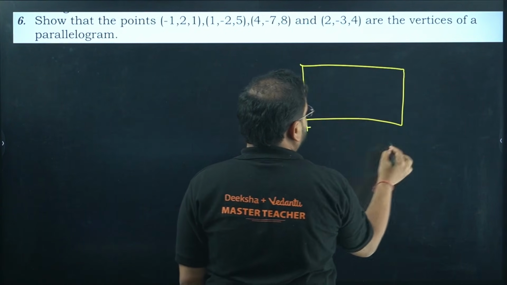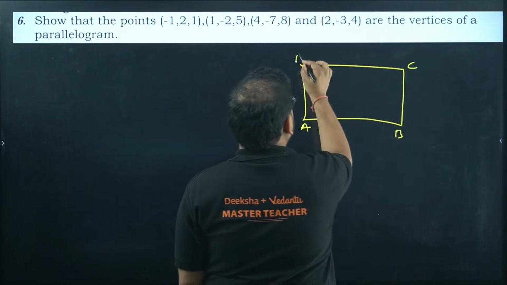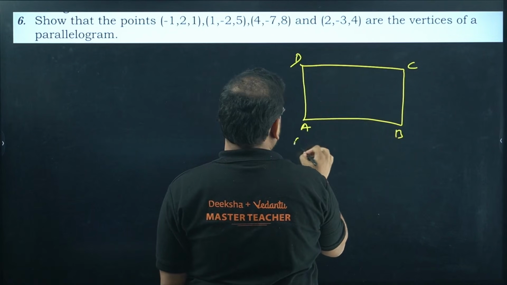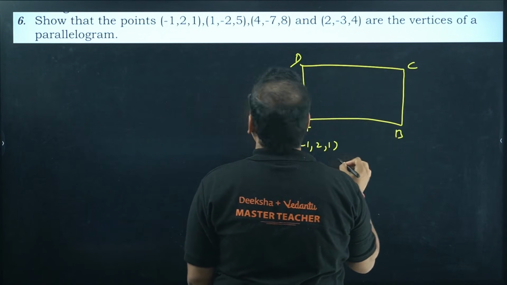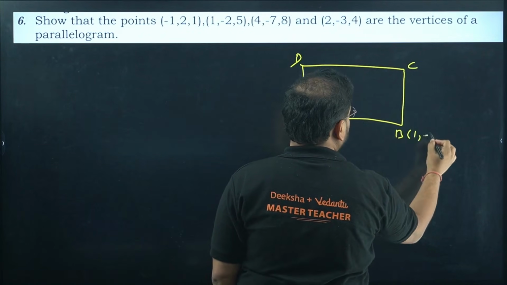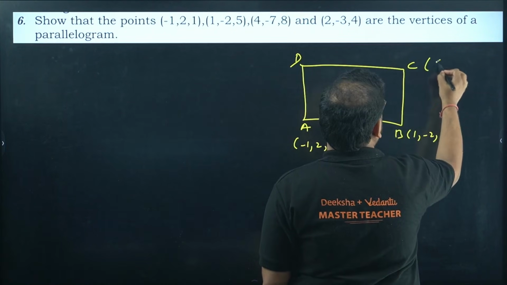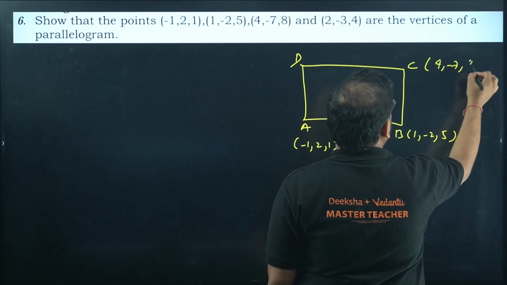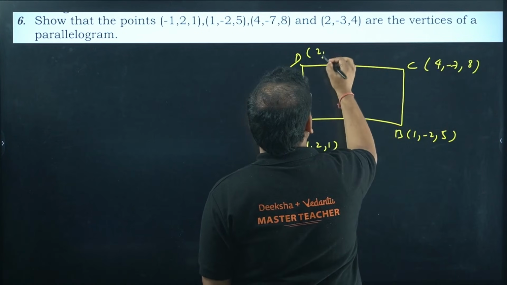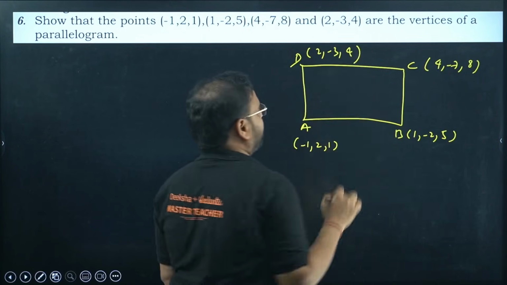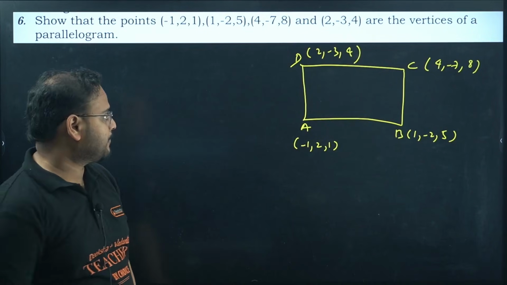This is A, this is B, C, D. Coordinates of A is given as minus 1, 2 and 1. B is 1, minus 2 and 5. C is 4, minus 7 and 8. And D is 2, minus 3 and 4.